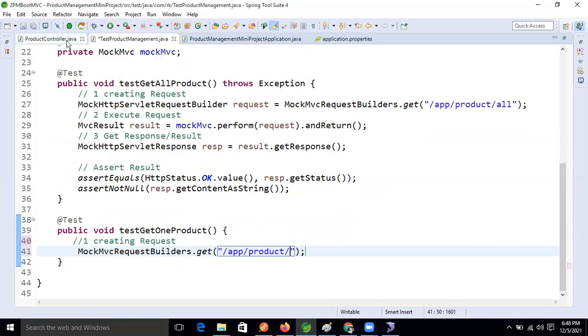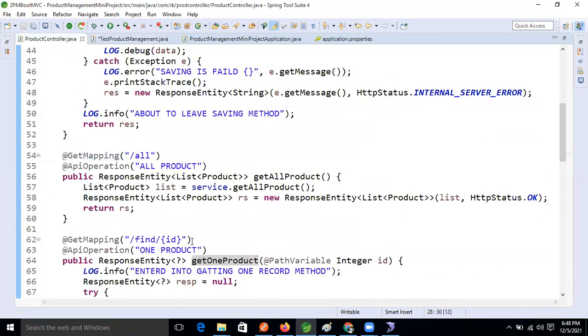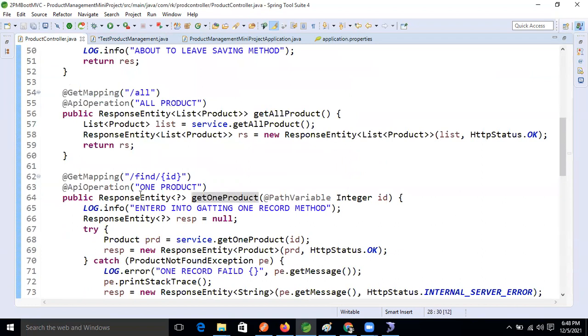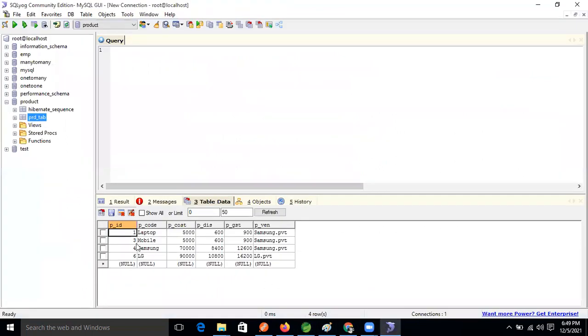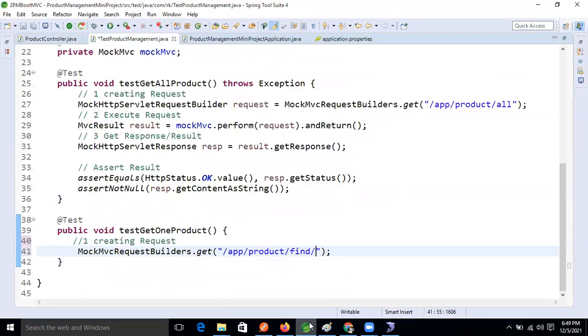Slash, what is that? Another method, find. The name is what? No, find, right? Find and ID. Find slash. So which one? Let's take the first one only, right? ID number. Let's take the first one, because we only need to test our API.